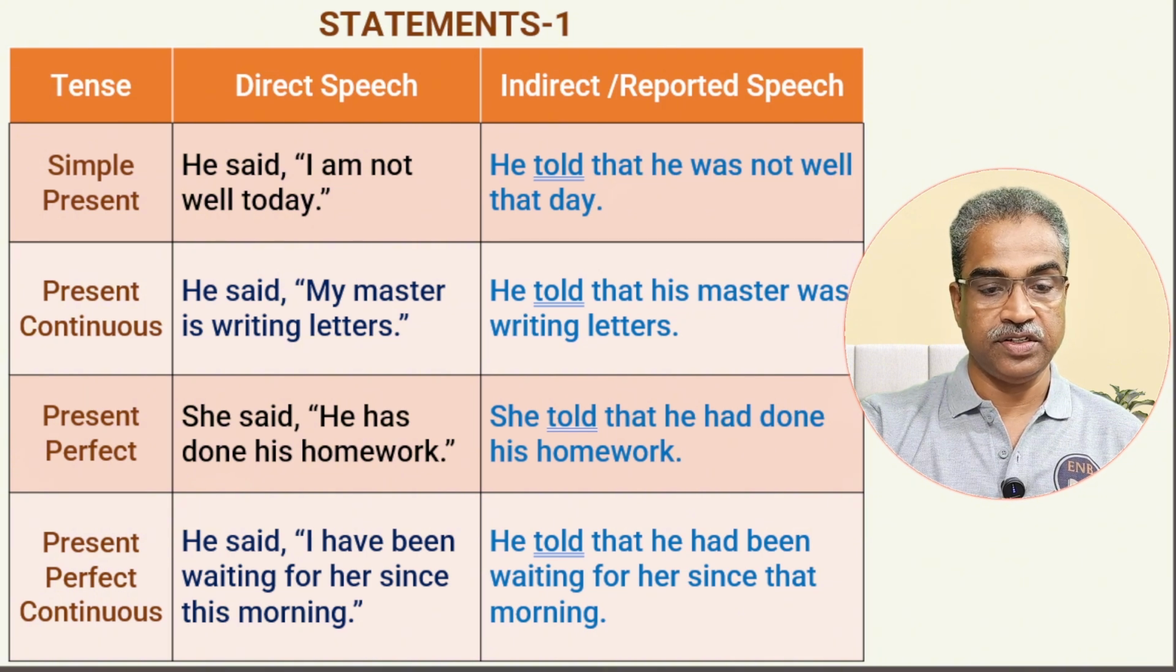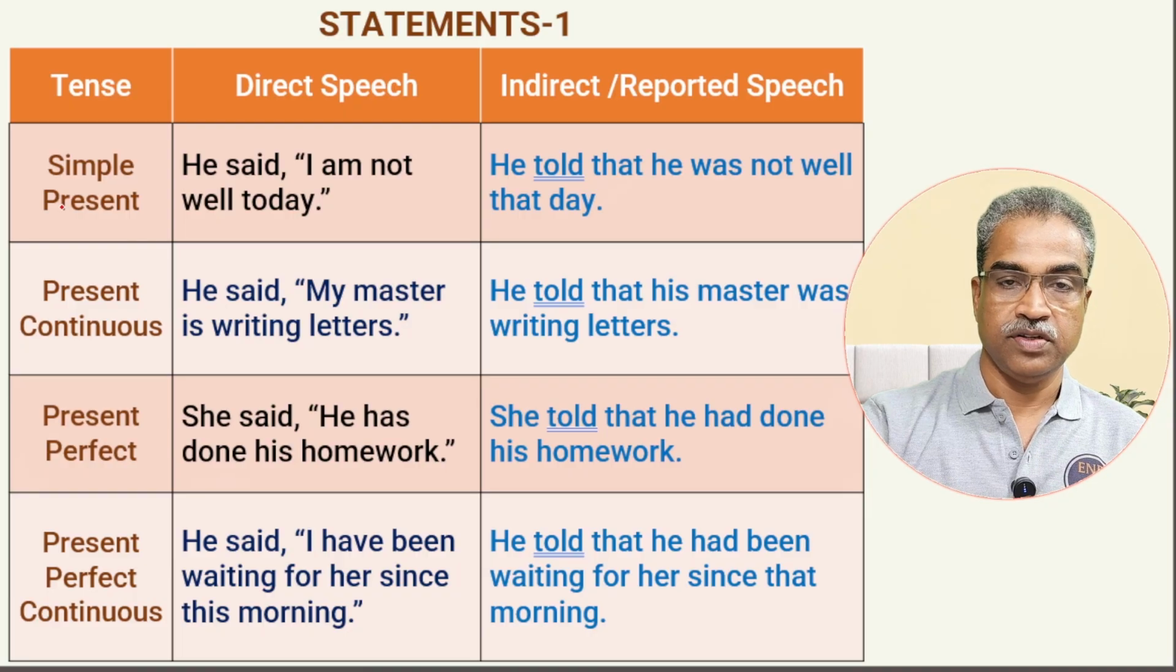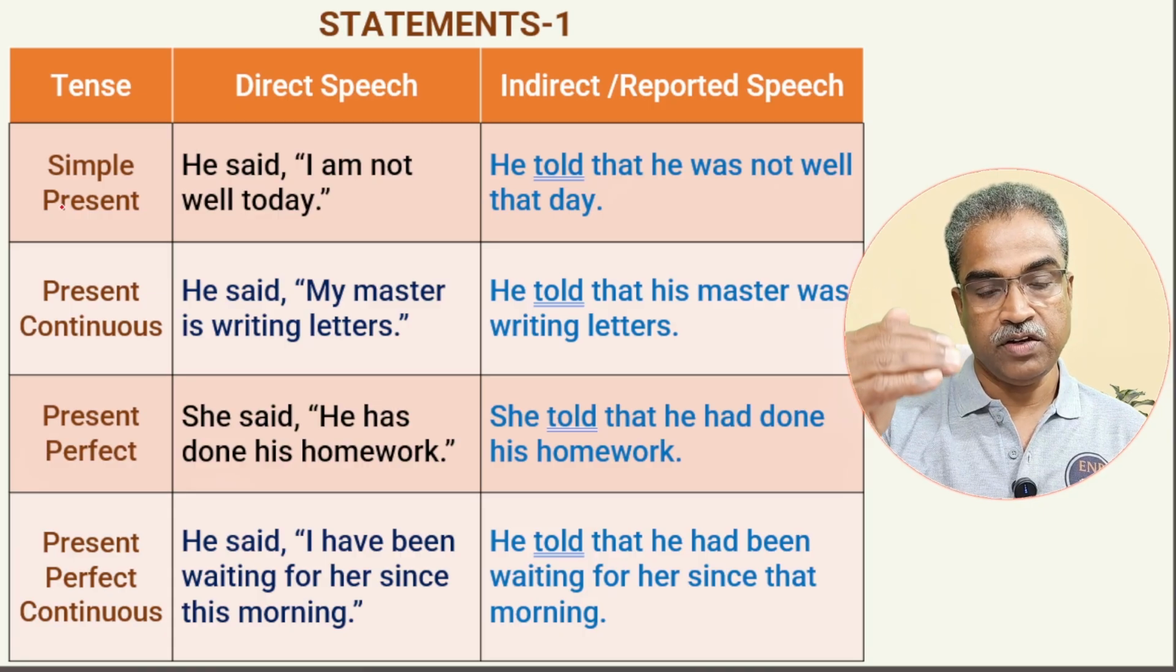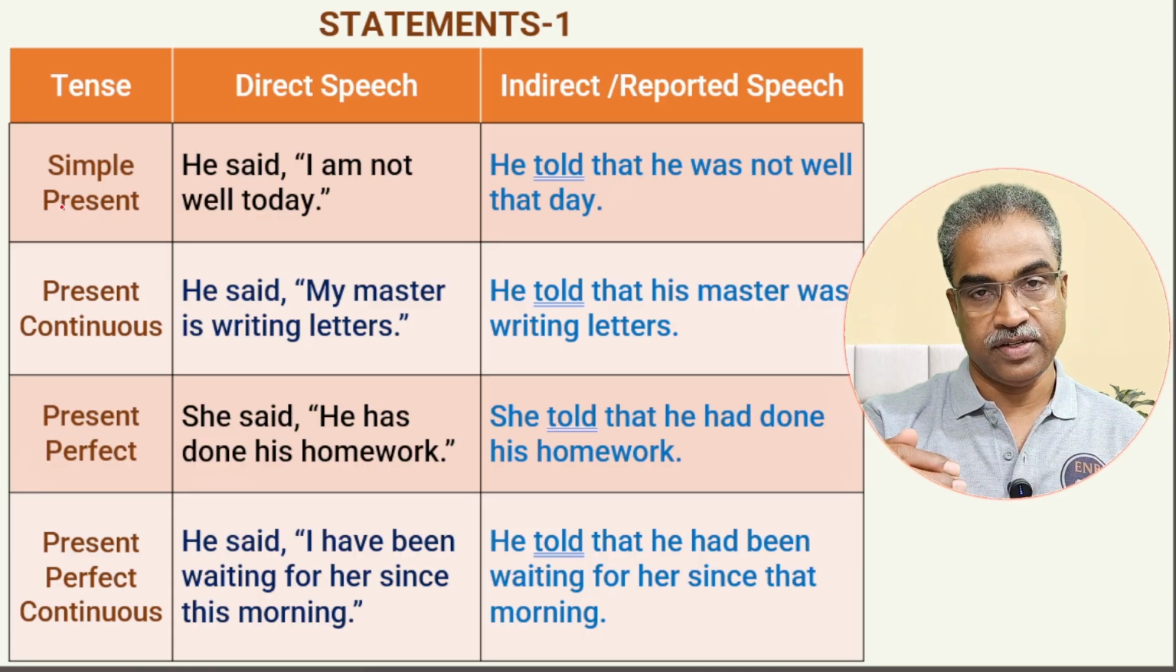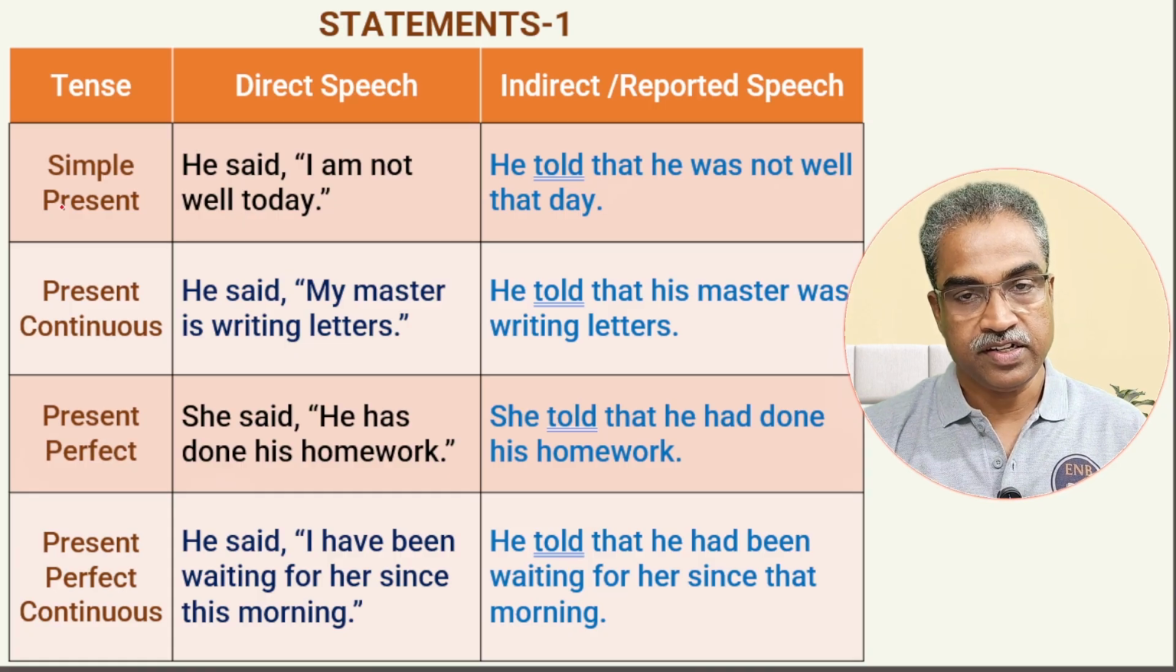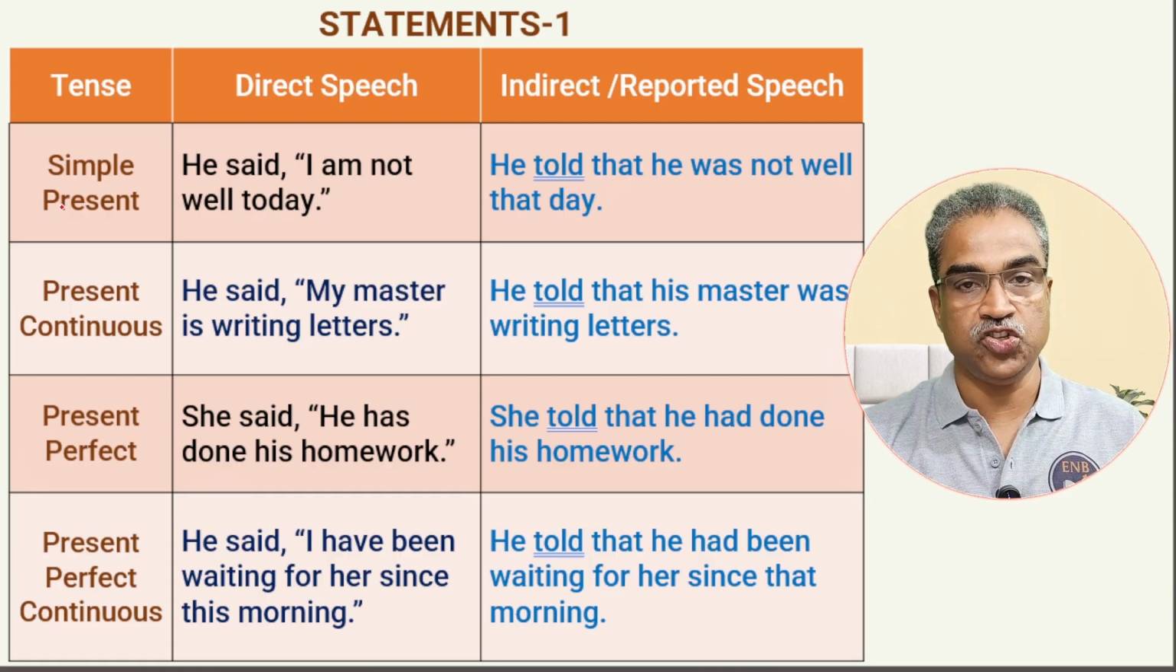Okay, different tenses. So we are going to the present tense now. In the present tense, we have simple present tense, the first one, simple present, present continuous, present perfect, and present perfect continuous. In the second column, I have given the questions, which are in direct speech. You need to convert that into indirect speech or reported speech. Answers are given there. Now let us see how it is done in each tense.